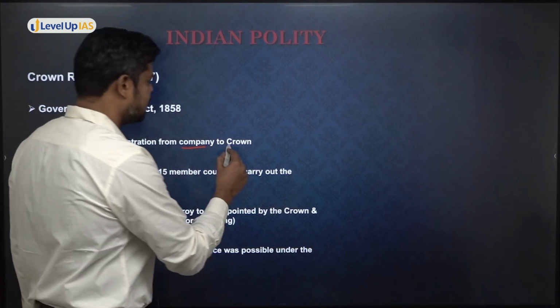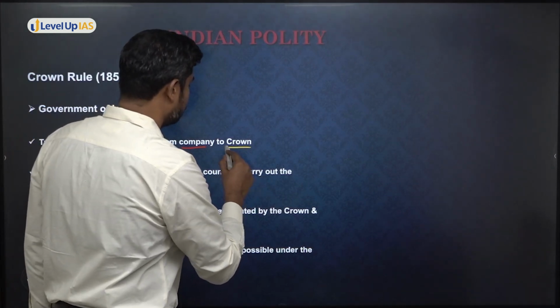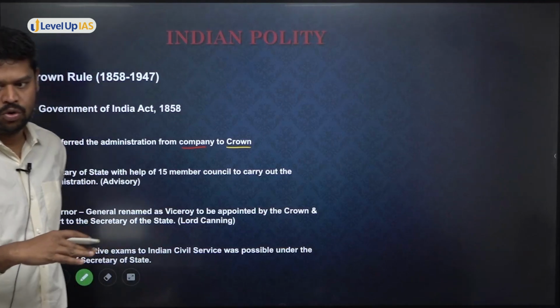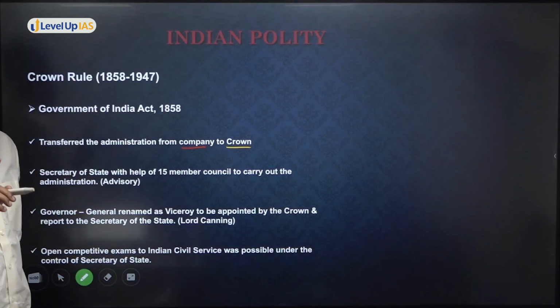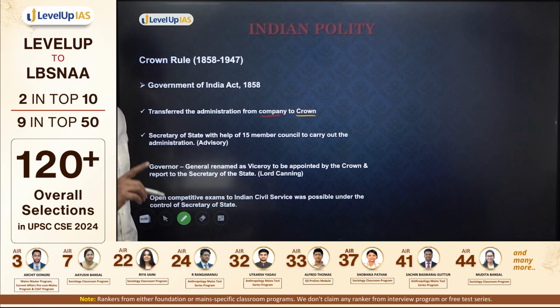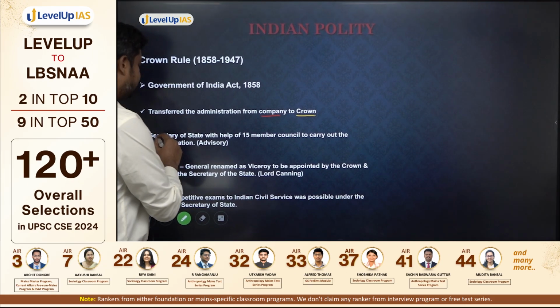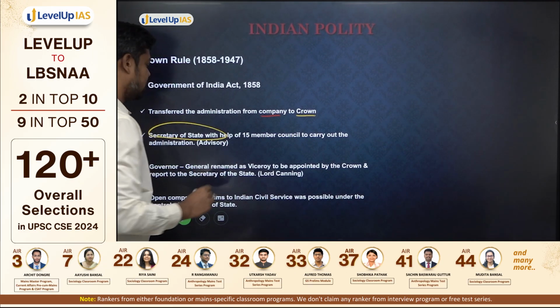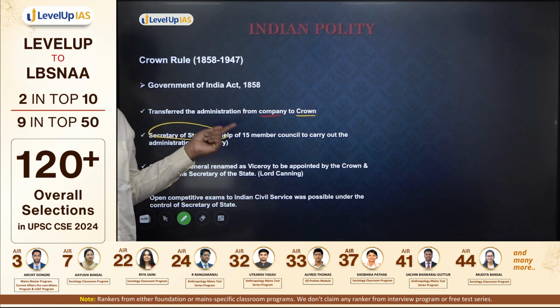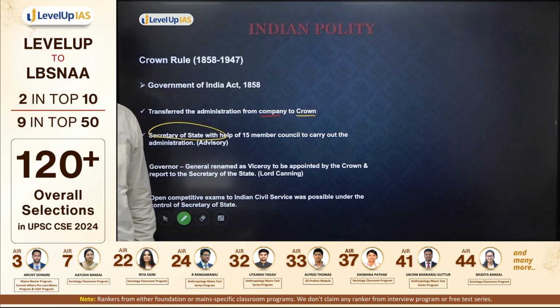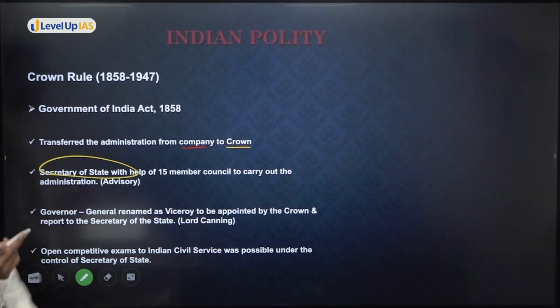But the Crown does not directly look into that. The Crown had a representative. And who was the representative of the Crown? It was the Secretary of State, not the Viceroy. It was the Secretary of State who was responsible for that. There's a difference between the Viceroy and the Secretary of State. The Secretary of State had a 15-member advisory council. So they are an advisory body who will advise the Secretary of State.